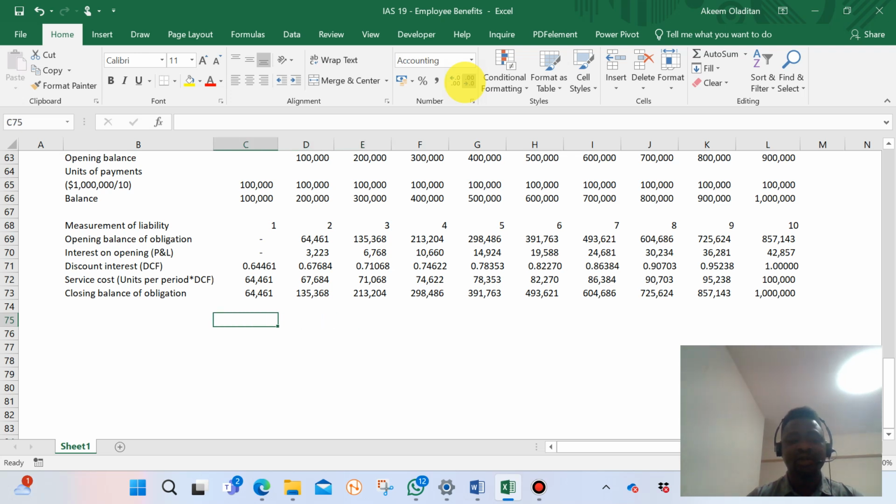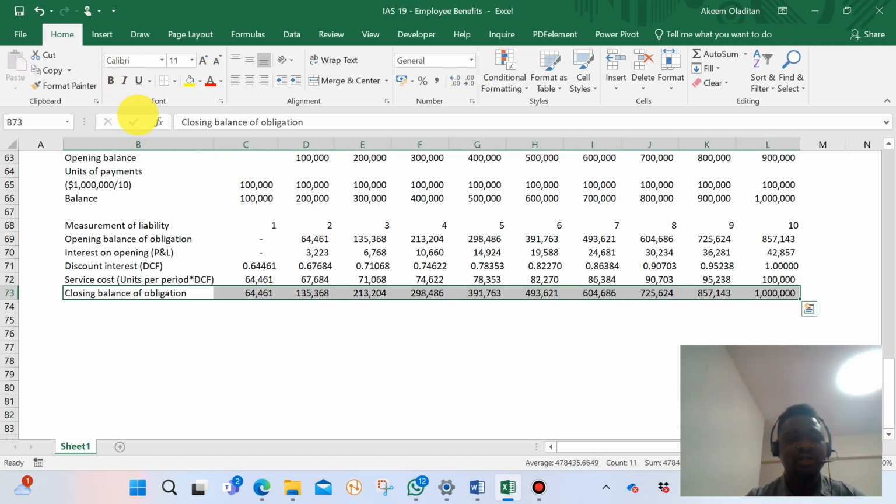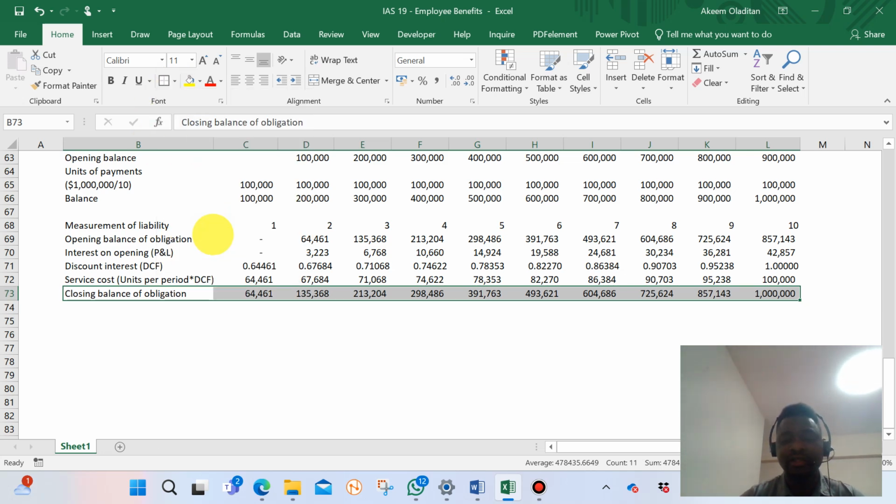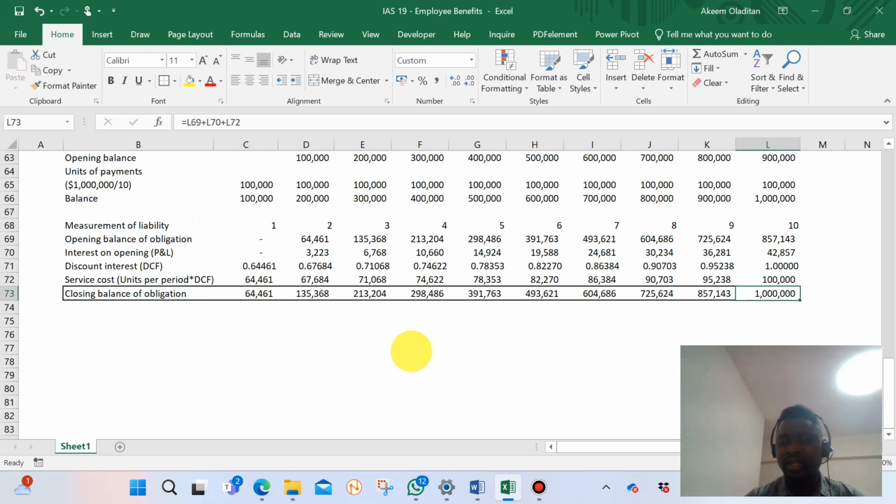So at every point in time, what we're saying is that this value that we have here will be our liability from time to time till the end, because we need to make this payment. This $1 million, can you see that the amount is fixed, but the returns that we pay from time to time are variable? The amount that we use to service it is variable, plus the interest that accrues on it. So this amount is variable over that period of time till we achieve our $1 million.